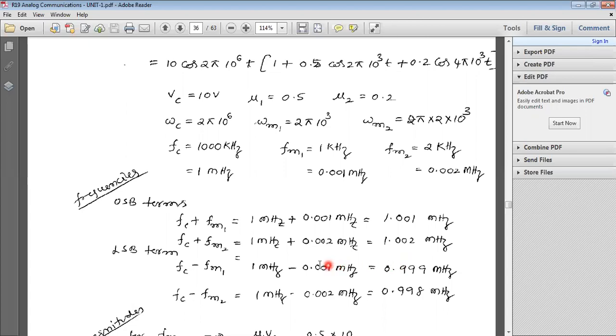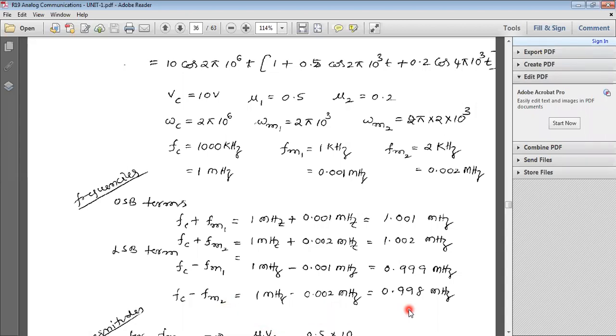Now the LSB side. How do we calculate the LSB terms? FC minus FM1 and FC minus FM2. If you substitute those values, what is the first LSB term? 0.999 megahertz. The second term is 0.998 megahertz.